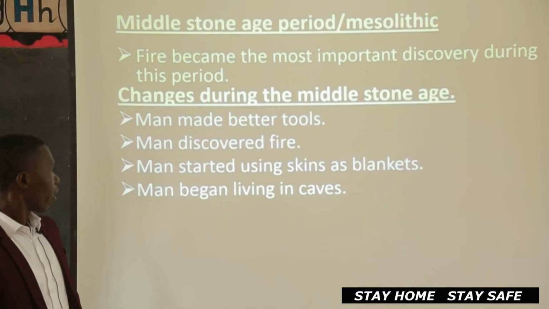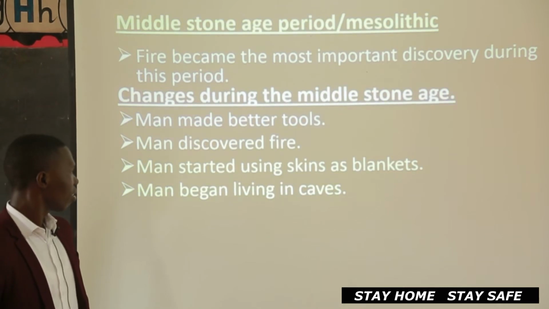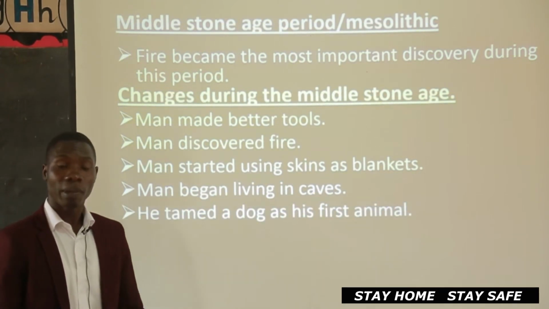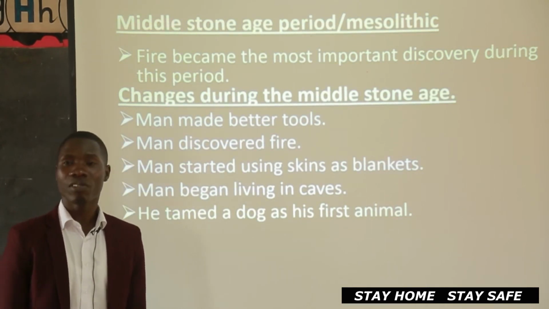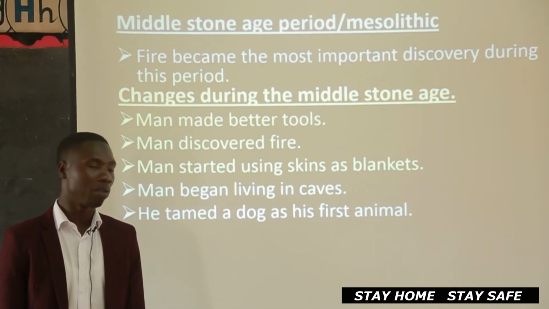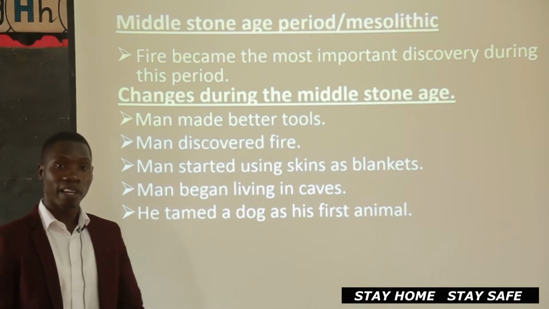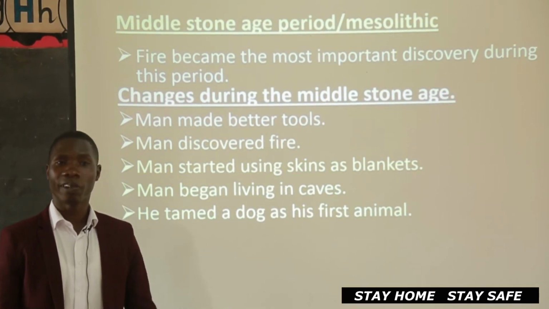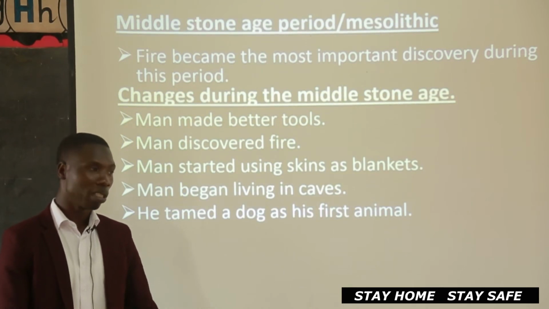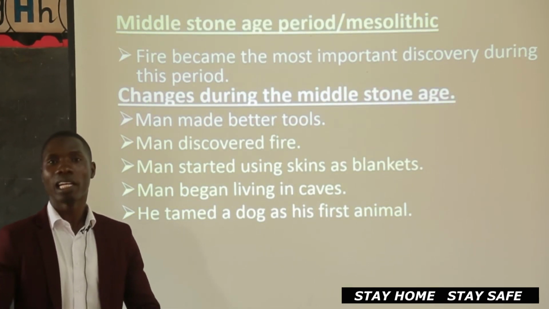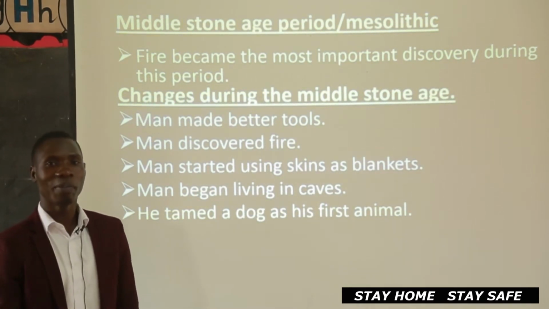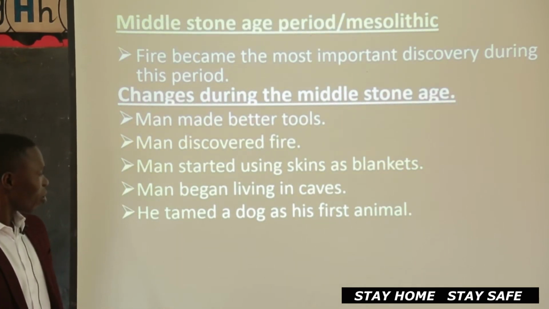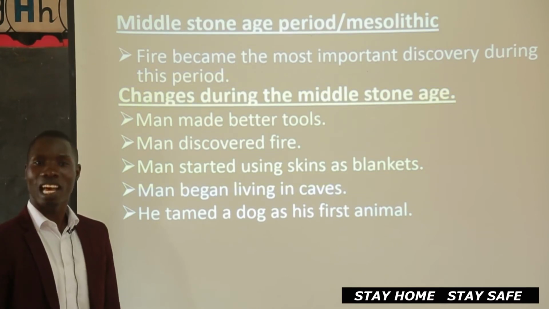Also, man began living in caves. Remember, previously caves were homes for these wild animals. But when man discovered fire, it was very easy. Animals and fire are not friends. So what the man could do was set fire around the cave, the animals ran away, and the early man entered. He also tamed his first animal.